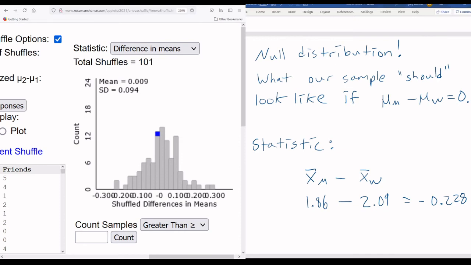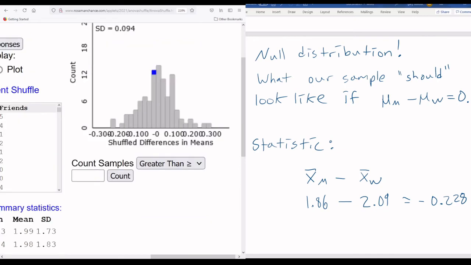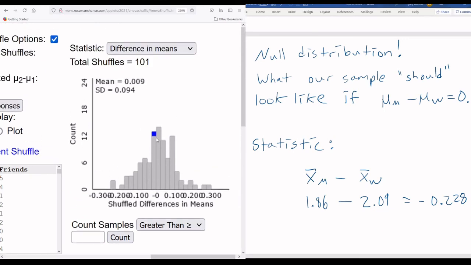What does this mean? Let's just stop here, right? So what have I done here? What are these 101 blocks? Well, remember what these are. Each one of these blocks represents a new shuffled sample of the men, the women, but we've shuffled up the number of friends they've had to try to simulate no connection between sex and average number of close friends.